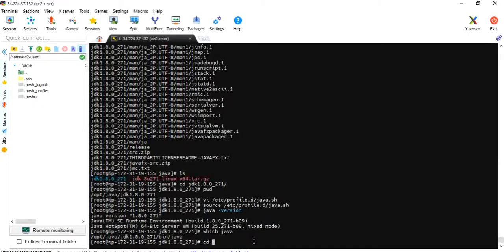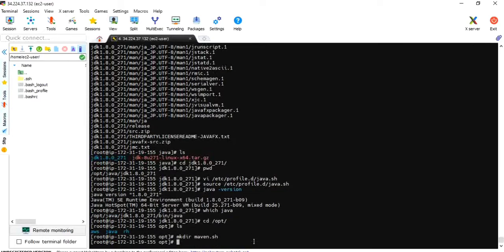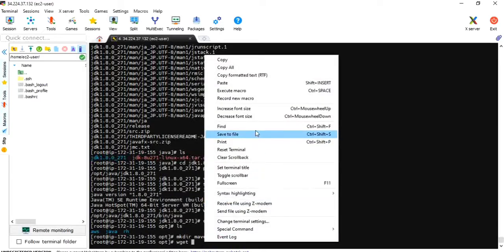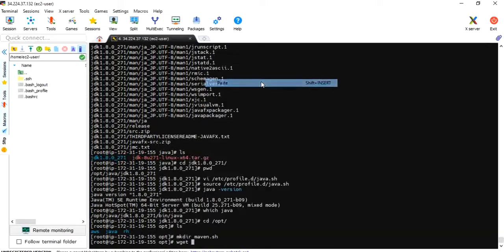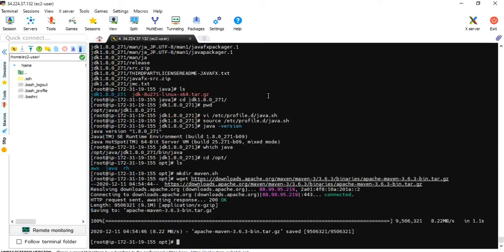Let me go to cd /opt. I will make a directory, mkdir maven.sh. I will paste it here with wget. Okay, done.